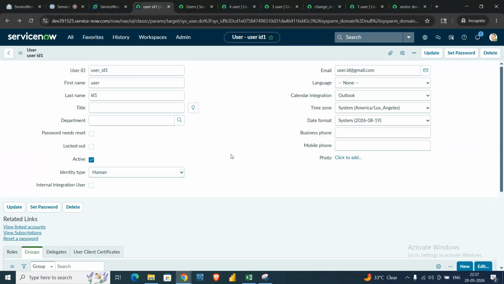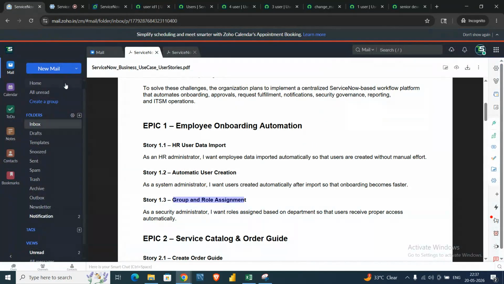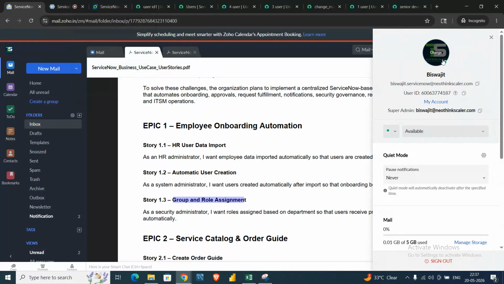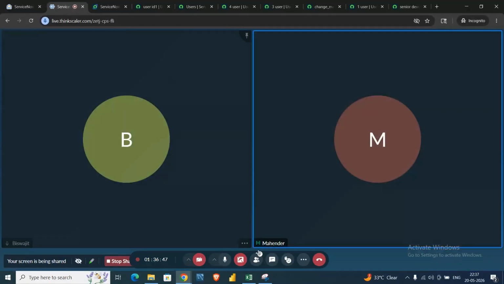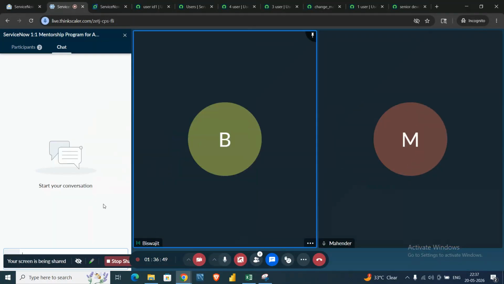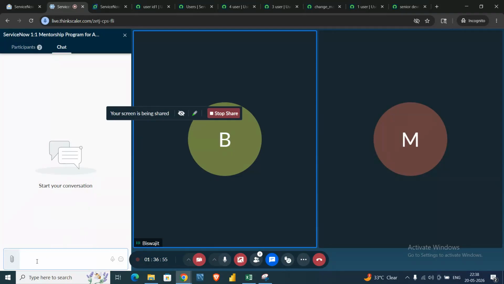In case I want to send you a message, what would be the email ID or how do I contact you? Let me put the email ID here. Also, can you please send me the curriculum that is on the screen? Yes, let me share that. So this is my email ID. There is no send button. Okay, enter.